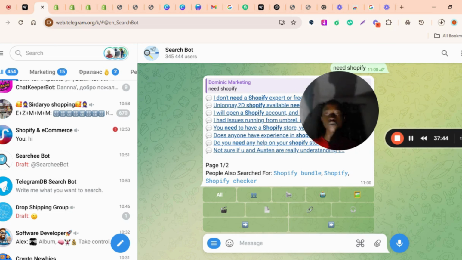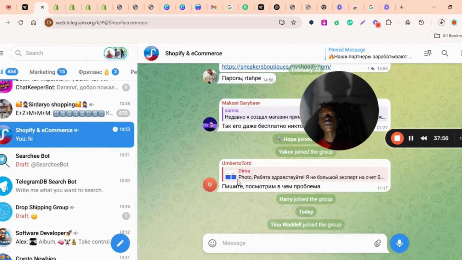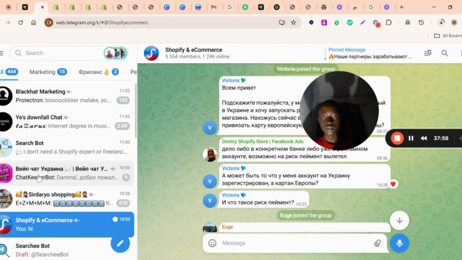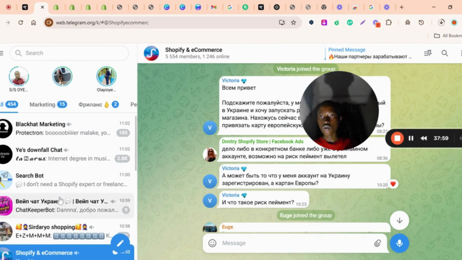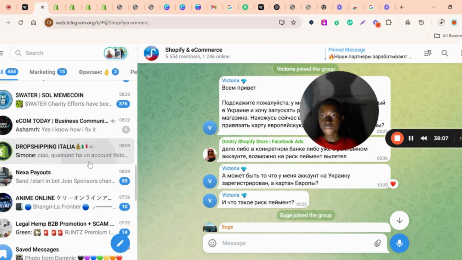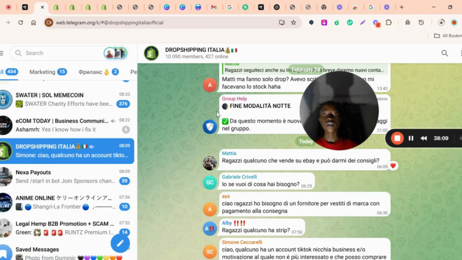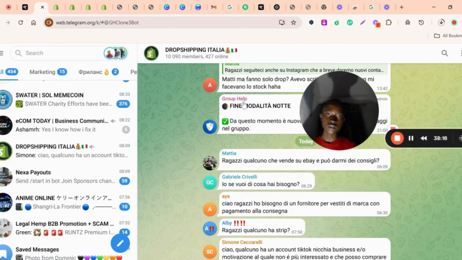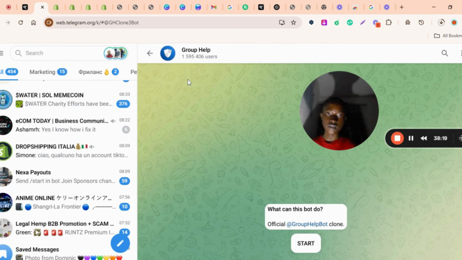There are some popular bots on Telegram that one should take note of when in a group. Let me see if I can see the icon of the group. Any group that has that kind of icon, one should be careful what he posts there, because the person might be kicked out. Let me see if I can see the name. There's one with the symbol of a shield. As you can see, it is a bot.